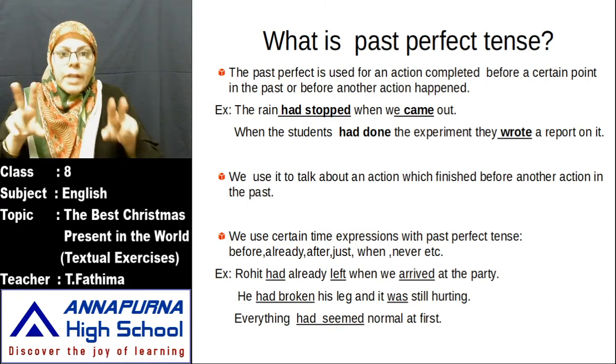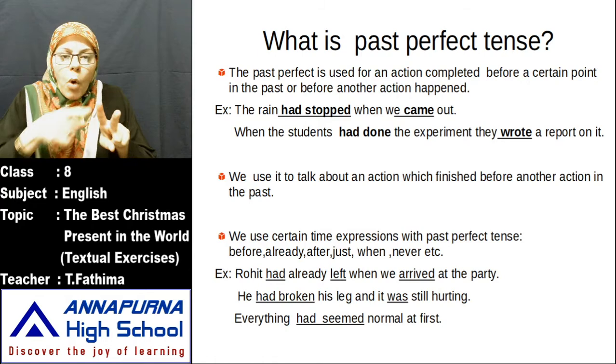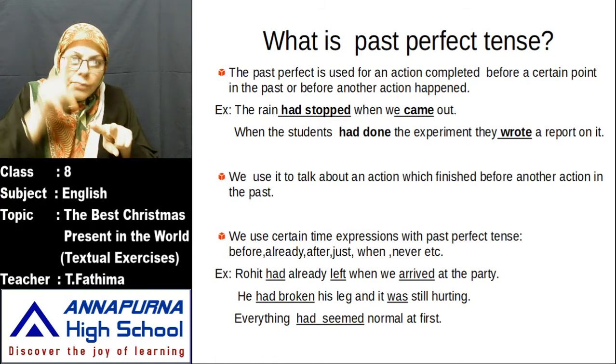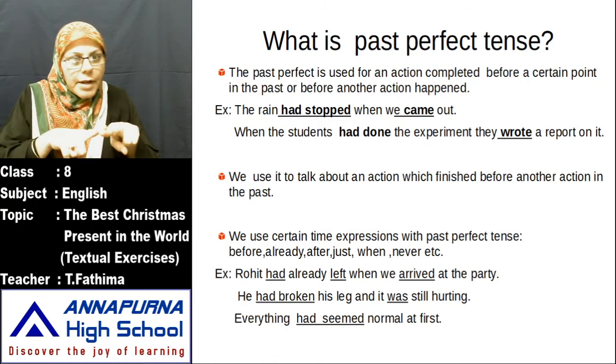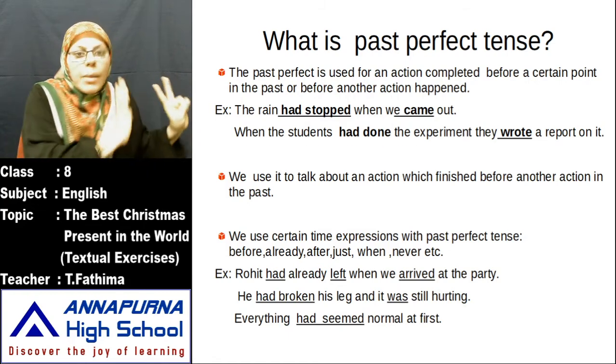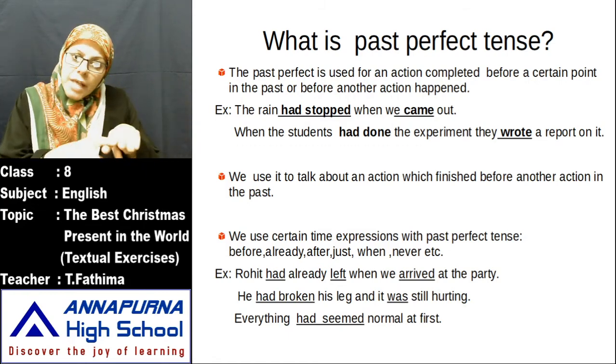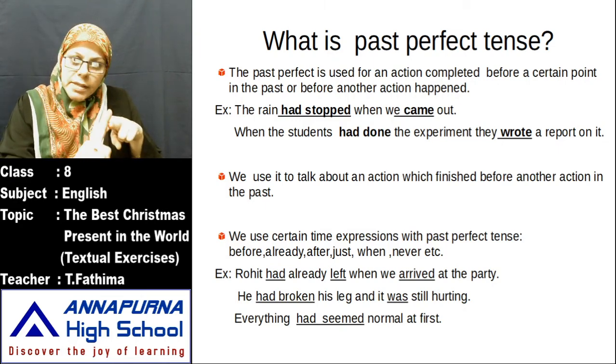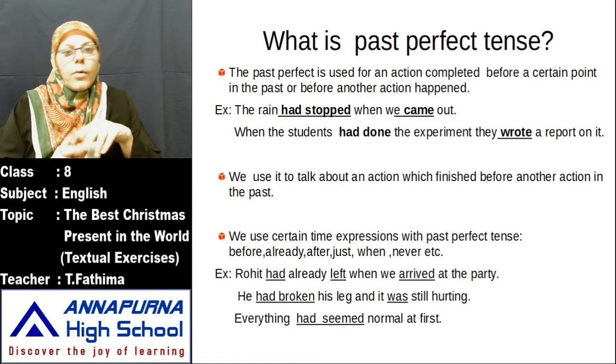Means when there are two actions in a sentence, which action has completed first? Both completed. Both have completed in the past. So which action has completed first? There you have to use had form. Which action completed next? You have to use only V2 form.